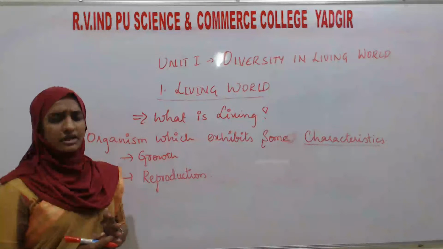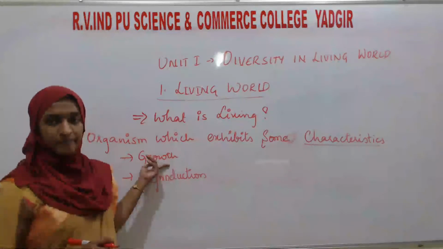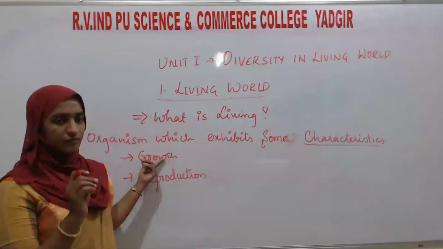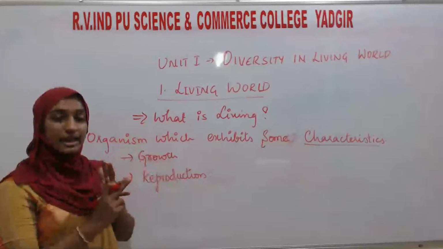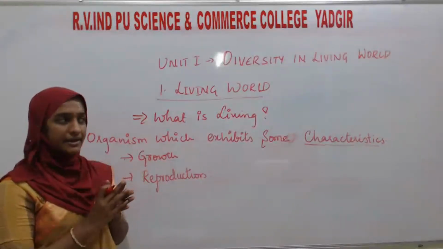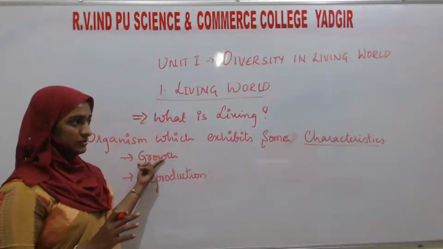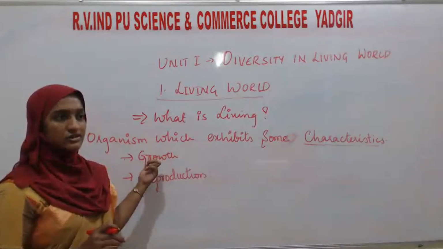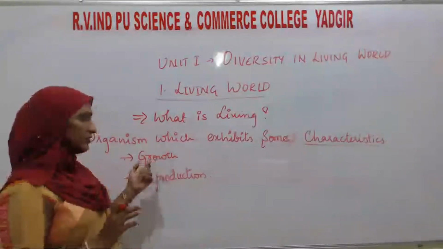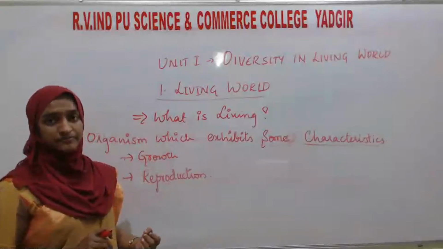All these living organisms have the ability to grow. Okay, this is one of the characteristic features of what? Either it may be a plant, animal, microorganism, fungi, algae, bacteria, any living organism, there will be growth. So growth is one of the characteristic features of the living organism. The next, reproduction.